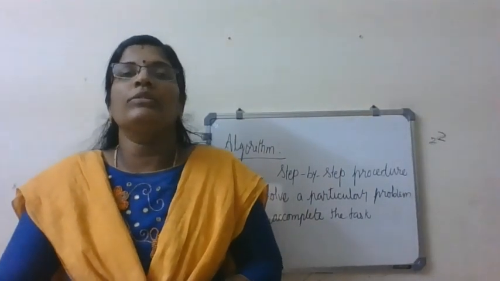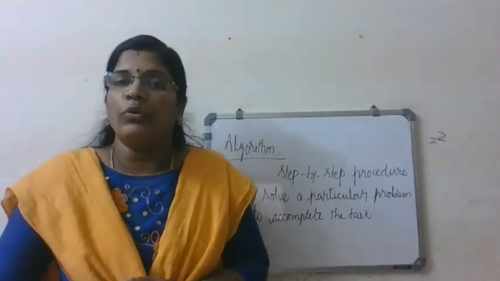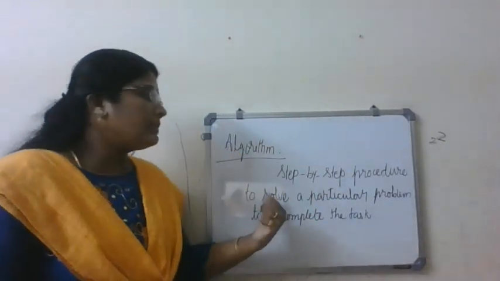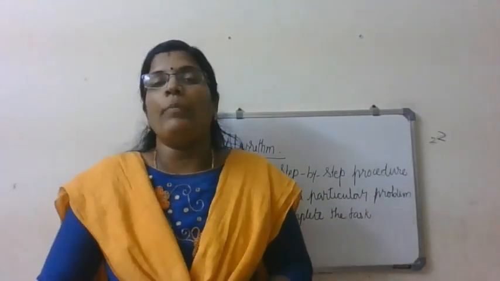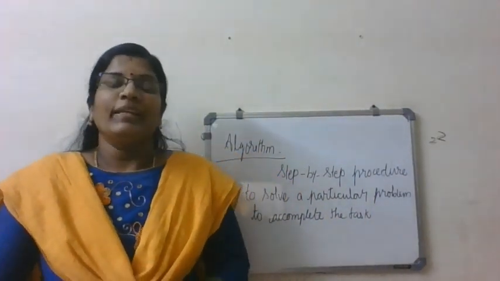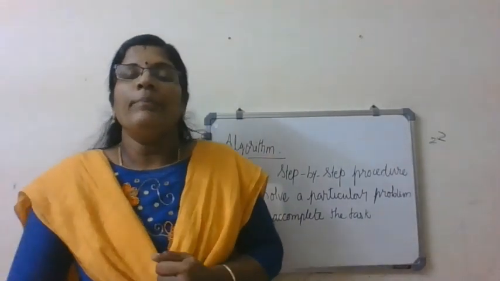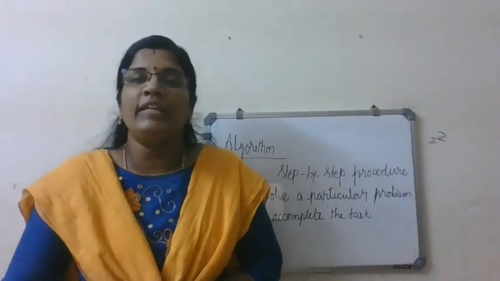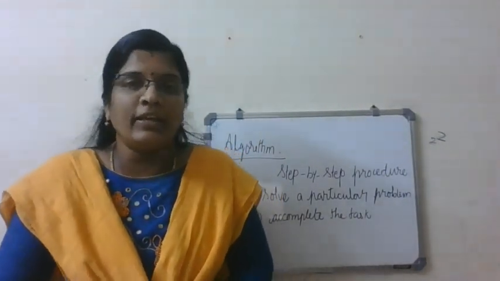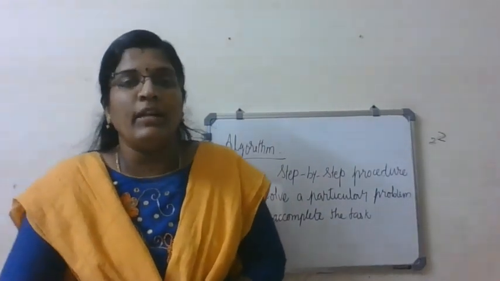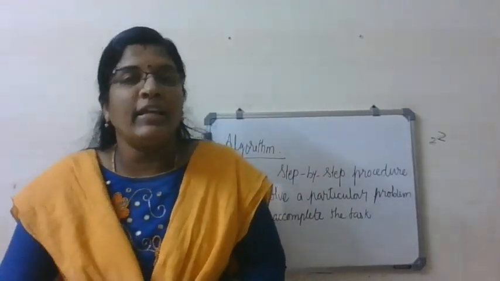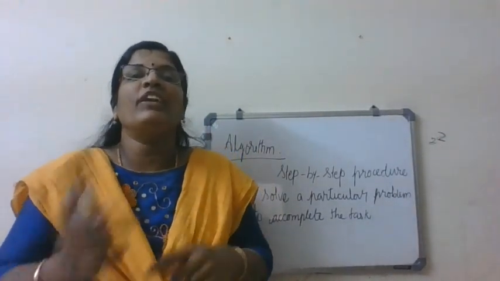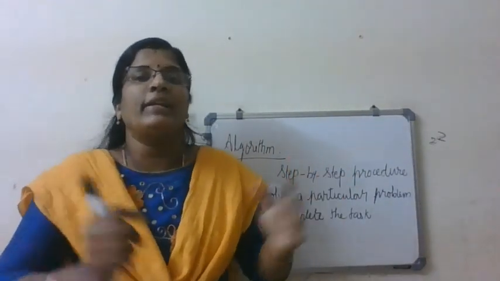In computers also, before writing a program, programmers write a step-by-step procedure to solve a particular problem and accomplish a task. Clear? That's good. When I ask you to do a particular activity and explain it, one may explain in English, another in Malayalam, or another in Hindi. The way of explanation may differ across languages like English, Malayalam, and Hindi.